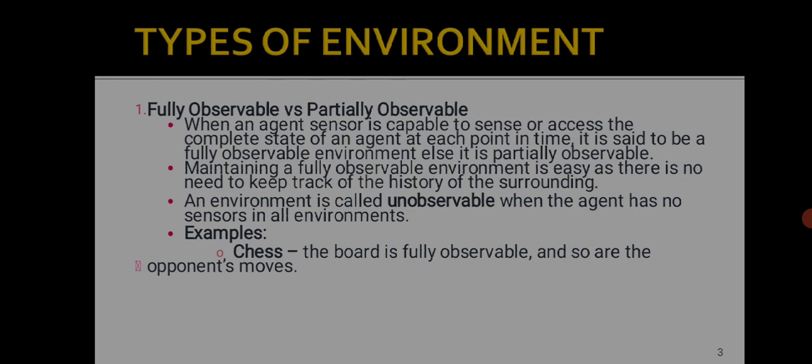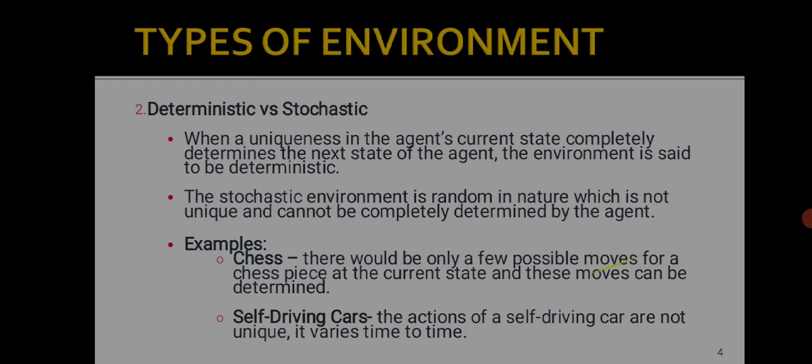First one, let us discuss fully observable versus partially observable. When an agent's sensor is capable of sensing or accessing the complete state of an agent at each point in time, it is said to be a fully observable environment, else it is partially observable. Maintaining a fully observable environment is easy as there is no need to keep track of the history of the surroundings. An environment is called unobservable when the agent has no sensor in the environment. Example, chess. The board is fully observable and so are the opponent's moves.